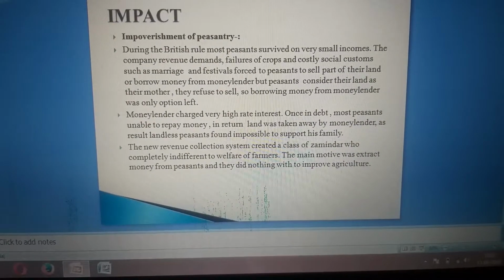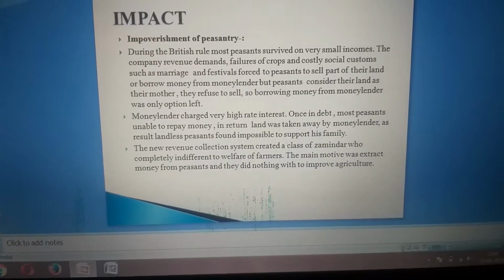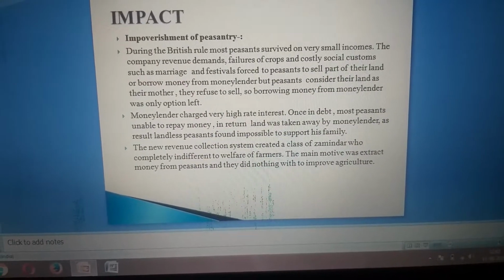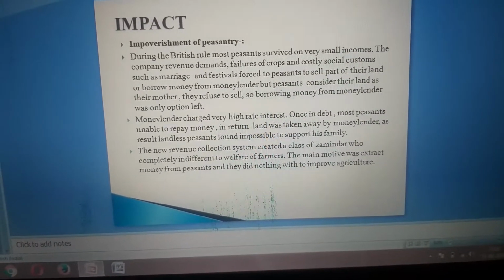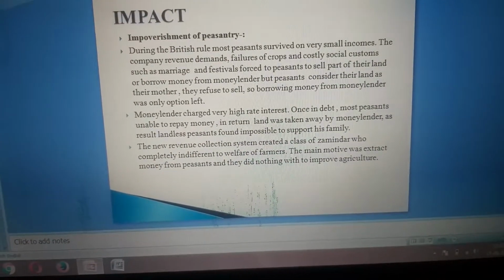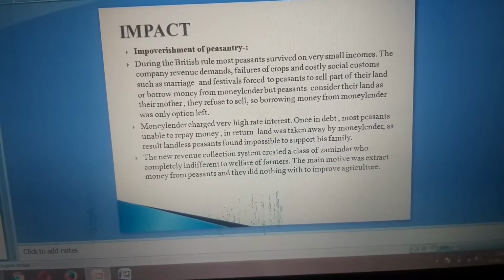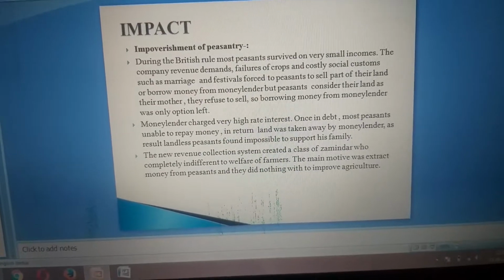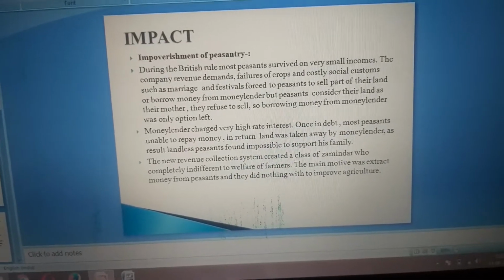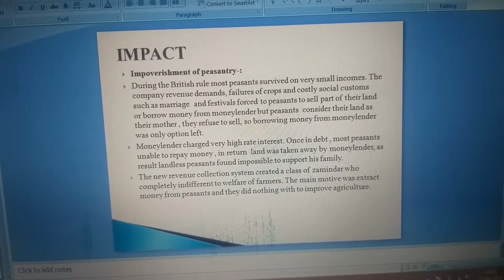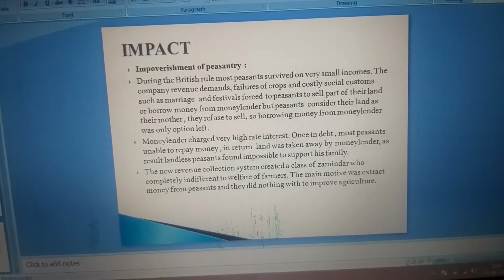The company's revenue demands, failure of crops, and costly social customs such as marriage and festivals forced the peasants to sell part of their land and borrow money from the moneylender. Sometimes crops failed, and sometimes peasants had a marriage in the family or festivals to celebrate.